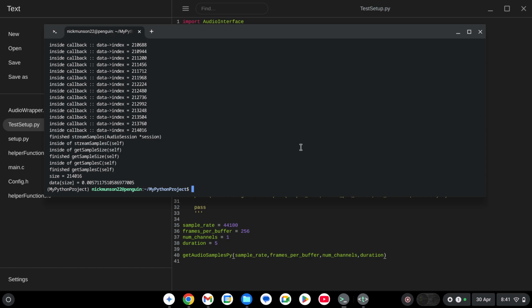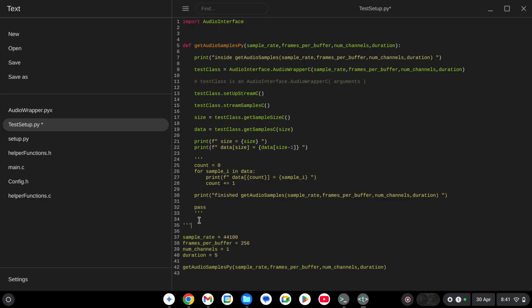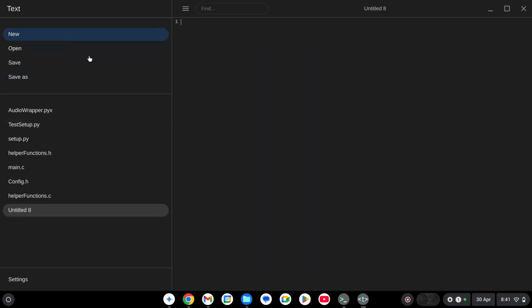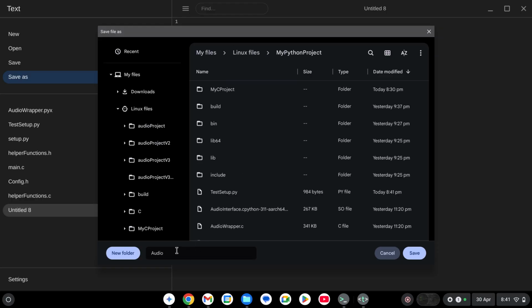Okay. So we're in pretty good shape. We're able to unit test this. Now, what I want to do is move this to another file. We're going to make a new file and save it in my Python project folder with all these.